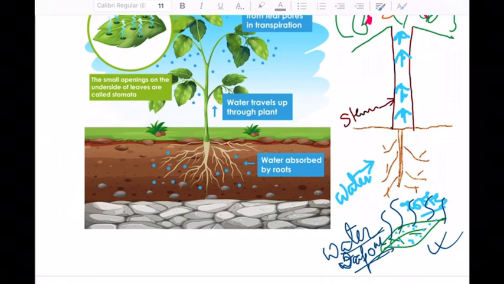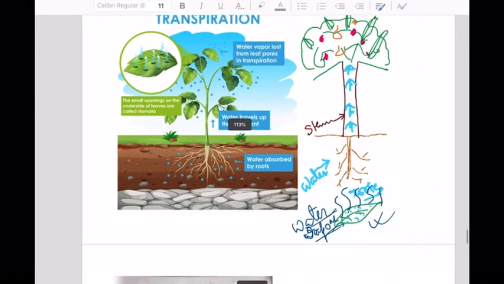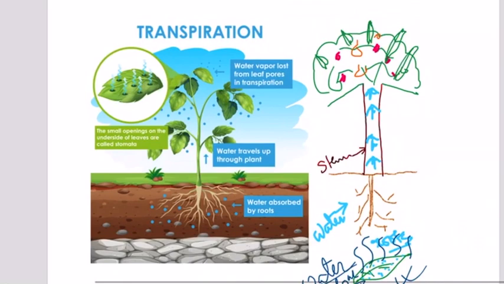So more suction will take place. This will help the root to draw more water from the soil, and in turn the stem will pull up more water from the root and distribute it to the different parts of the plant, and excess water will be given out by the leaves in the form of sweating or perspiration. This process is transpiration.